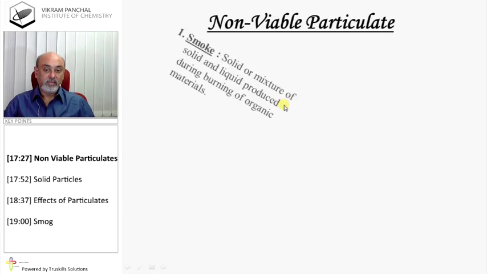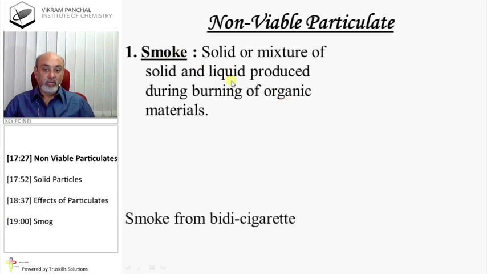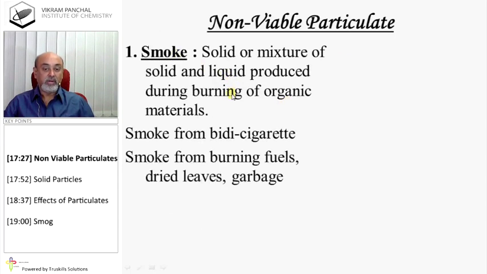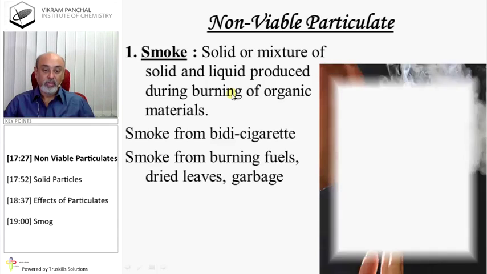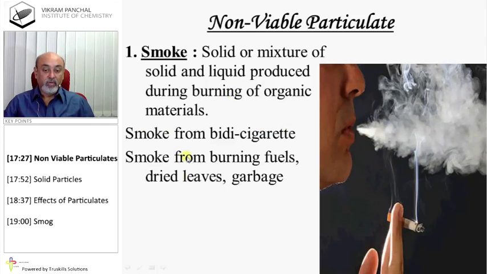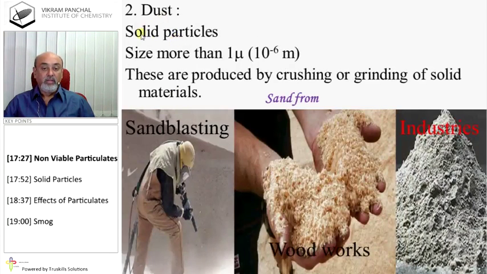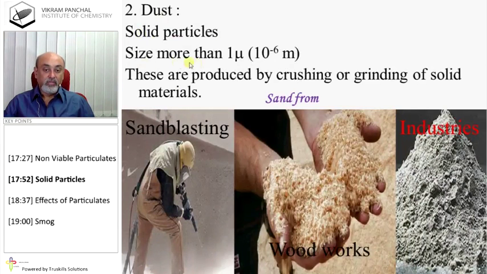Non-viable particulates. Smoke: solid or a mixture of solid and liquid produced during burning of organic materials is known as smoke. Smoke from bidi and cigarettes, smoke from burning fuels, dried leaves and garbage. Dust: solid particles, size more than 1 micron. These are produced by crushing or grinding of solid materials, like sandblasting, woodworks, industries.